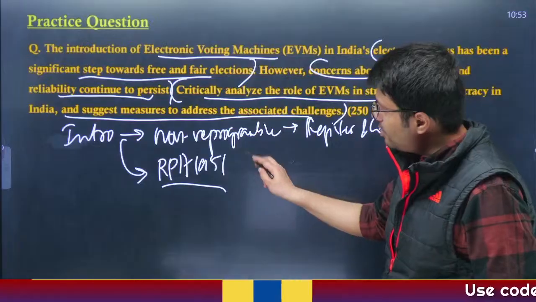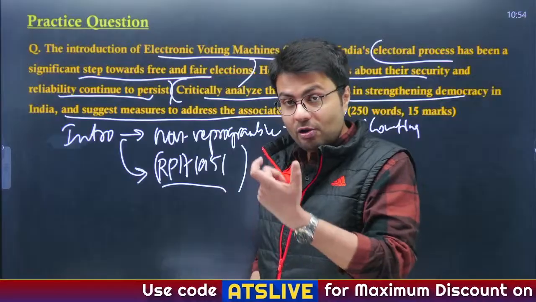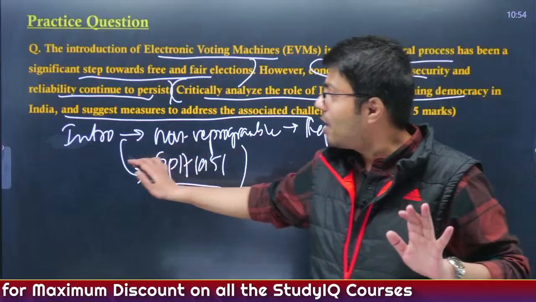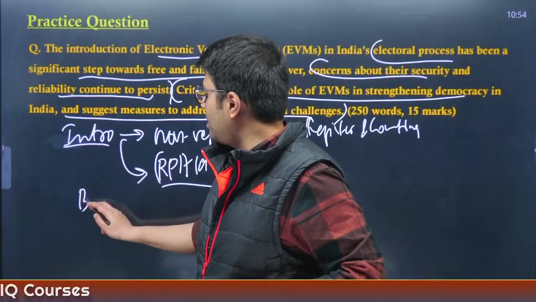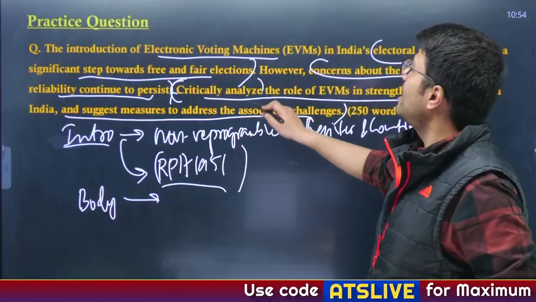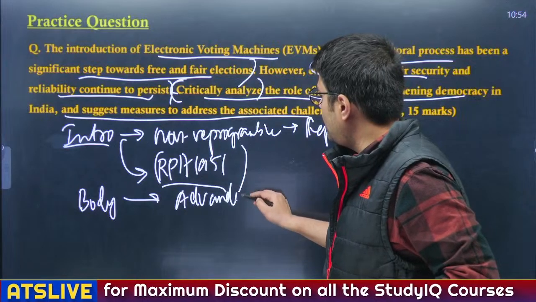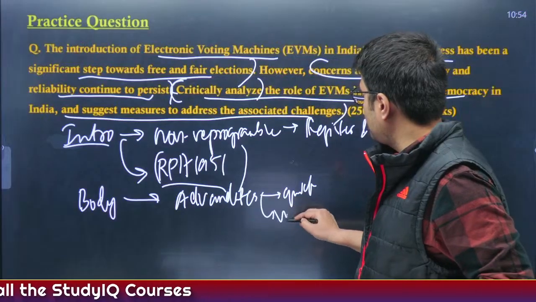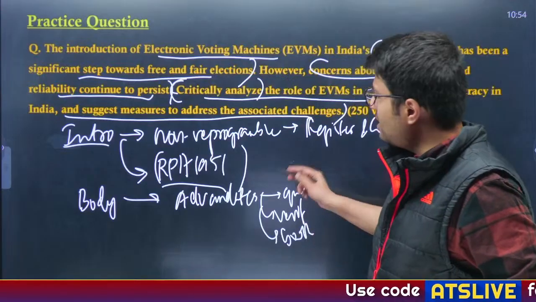Understood? This particular fact will give weight to your introduction, as the person checking your paper will know that you actually know things about this answer. So this is how you add facts to substantiate your introduction. Now let us understand how to write the body of this answer. You are required to critically analyze, so first you will write the advantages of EVM: it enables quick counting, the process is verifiable, and there is no booth capturing. So these are the advantages.